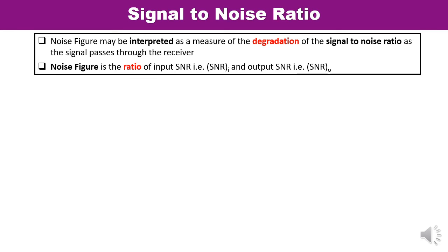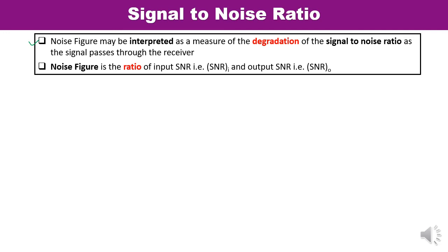Also, the radar range can be increased by decreasing the minimum detectable power, which totally depends on the sensitivity of the receiver. It means it totally depends on the noise figure. So noise figure is a very important term which you need to understand. Noise figure is interpreted as a measure of degradation of the signal to noise ratio as the signal passes through the receiver.